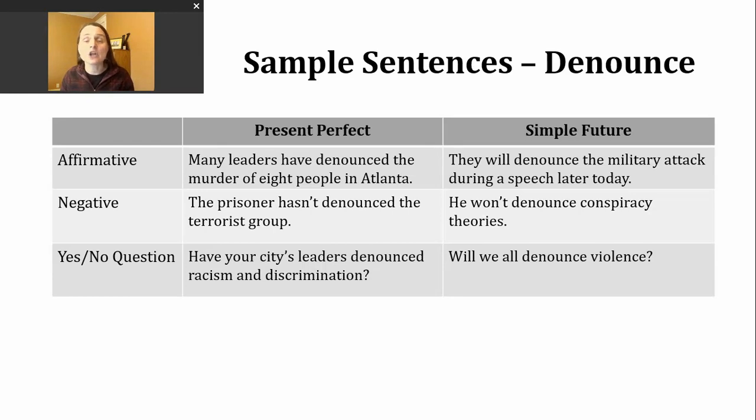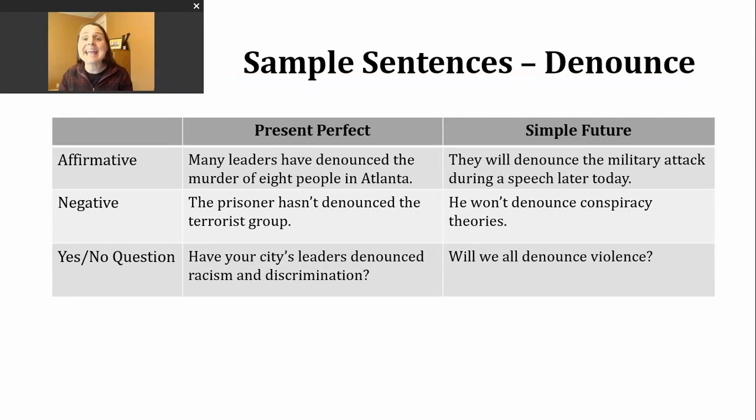So let's take a look at an affirmative example. They will denounce the military attack during a speech later today. So our structure here is will and then the base verb. Okay? That's all we need. And if I was talking about one person, it would be exactly the same structure. This sentence is expressing, again, someone is going to say something that's evil or bad in a public forum, like a speech, at a point in the future.